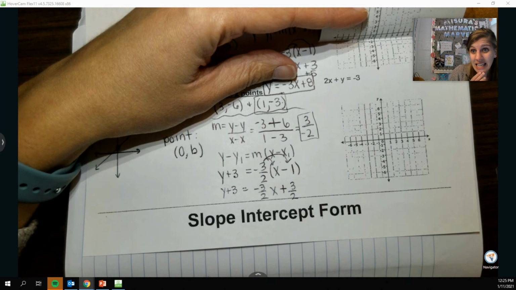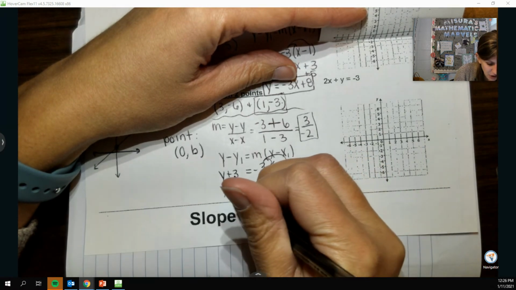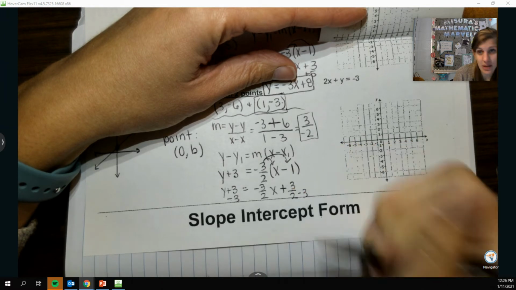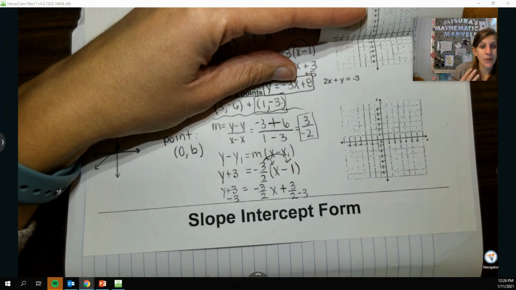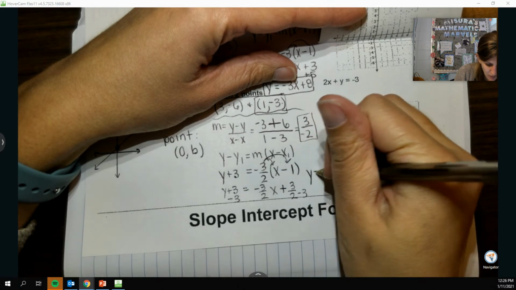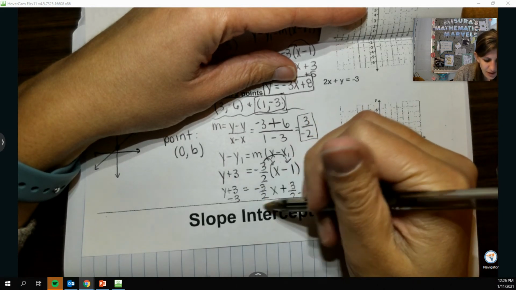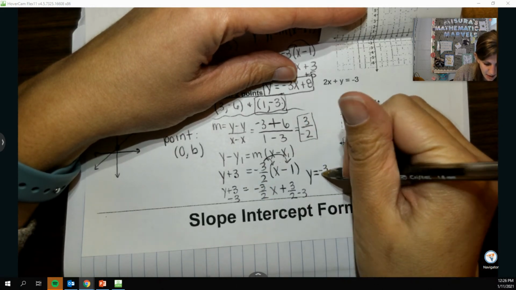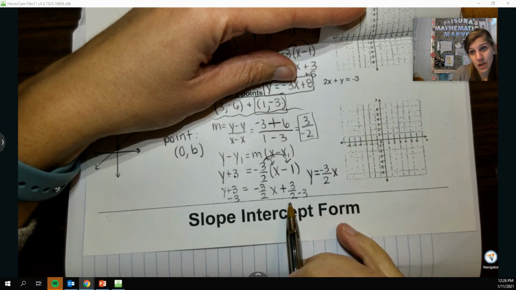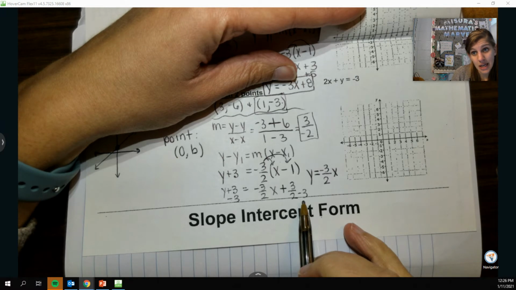Because now I need to get y by itself, which means I need to subtract the 3 on both sides. And I'm going to subtract it with this 3 over 2. Now, 3 minus 3, that's just 0. So y is by itself, which is what we wanted. The slope is going to stay the same because I'm not combining it with anything. But then I need to do 3 over 2 minus 3.